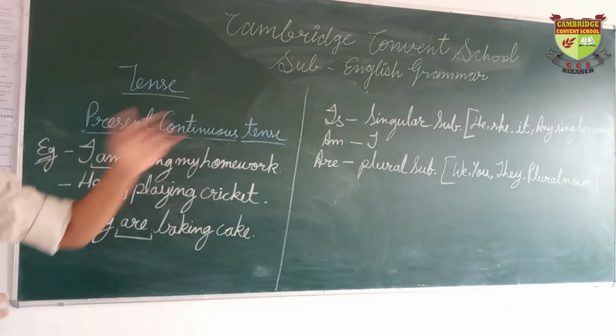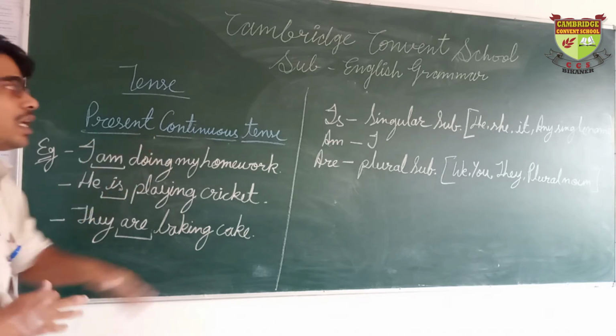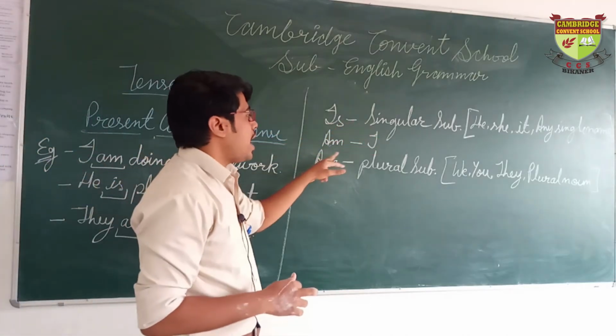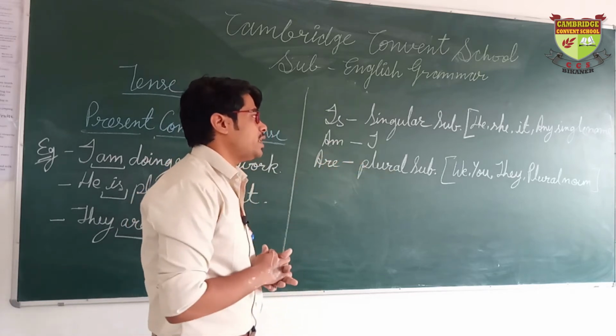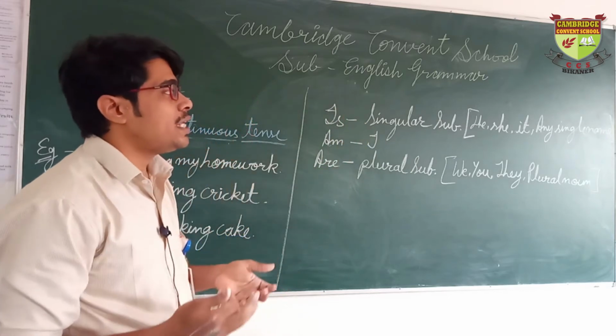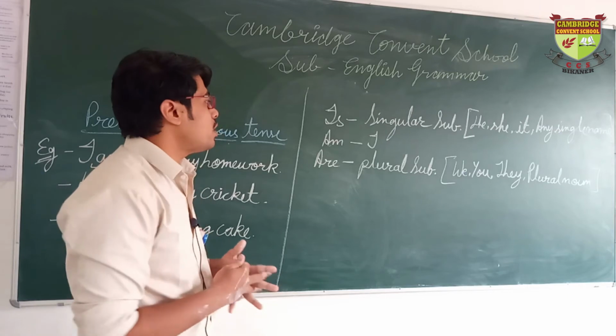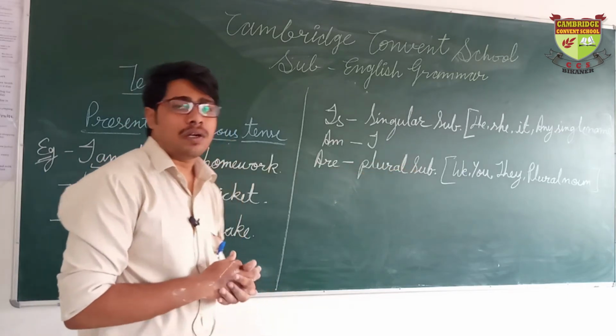Is is used for singular subject and am used for only I, and are used for plural subject. Singular subject like he, she, it and any singular name or noun. Plural subject: we, you, they and plural noun.